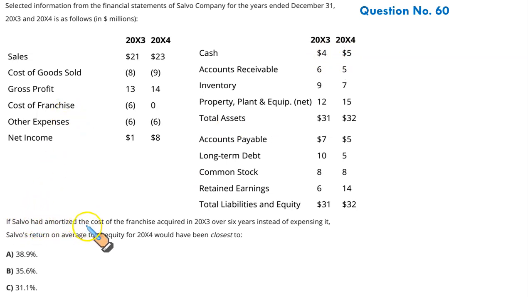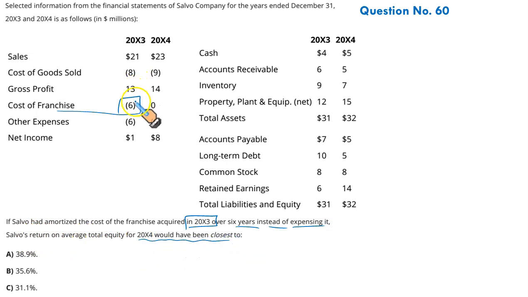Now, if Salvo had amortized the cost of the franchise acquired in 2003, this is the cost of the franchise, and all of it was expensed in 2003. If Salvo had amortized the cost of the franchise acquired in 2003 over 6 years instead of expensing it, Salvo's return on average total equity for 2004 would have been what? It's a very good question.